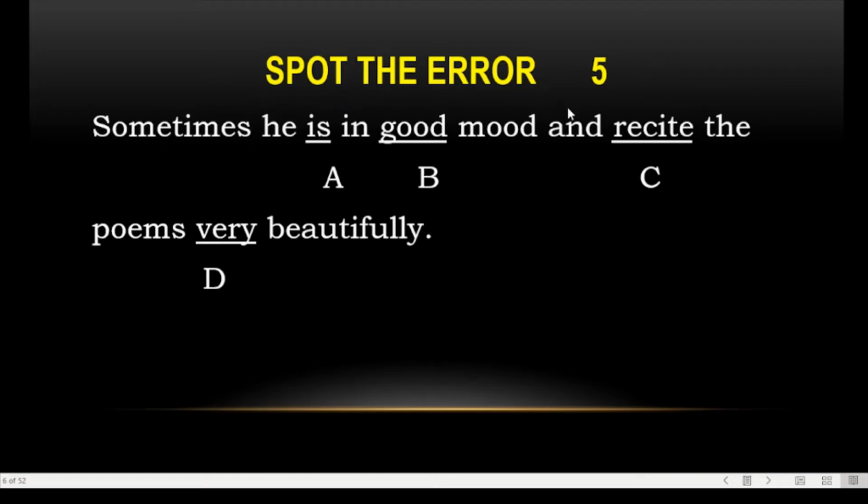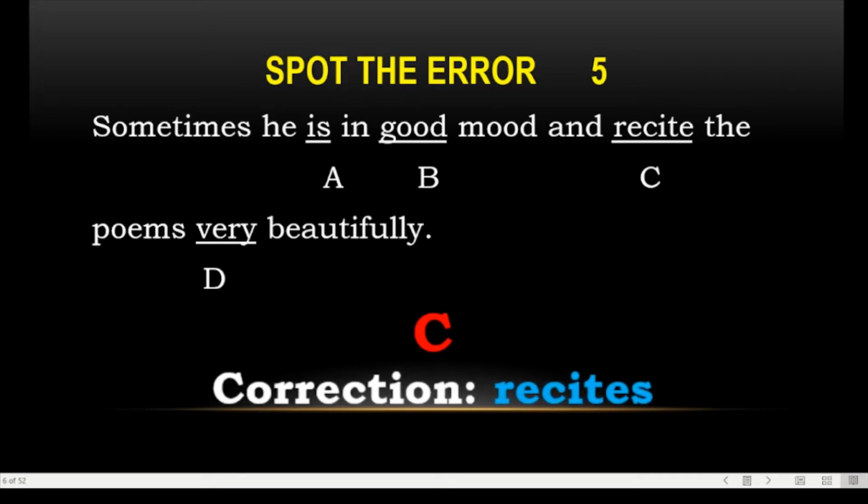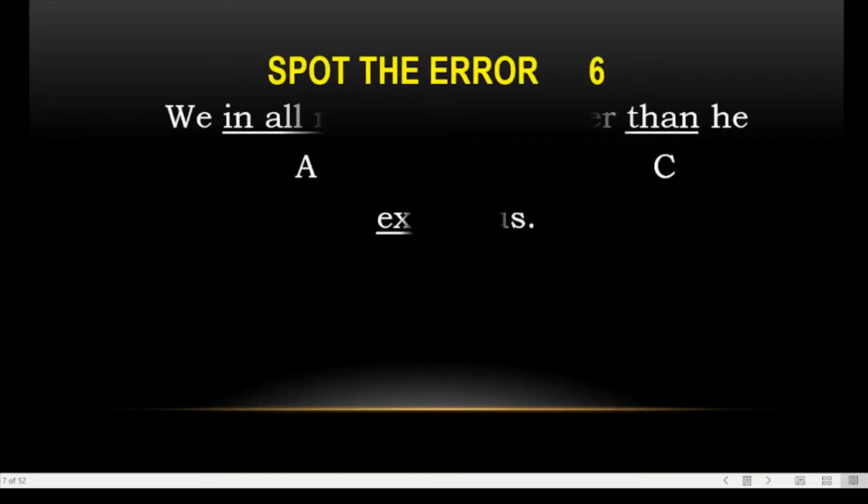So and is there, but this he is related to this recites. So the answer is yes, this is the answer. That is correction. Recites. Sometimes he is in good mood and recites poems very beautifully. Yes, correct one is this.